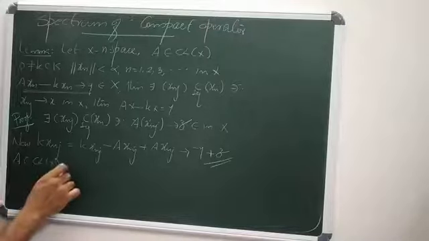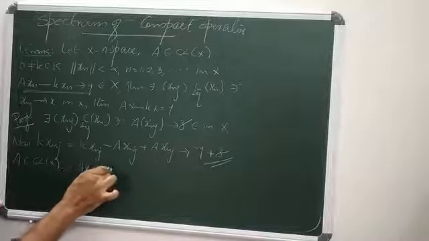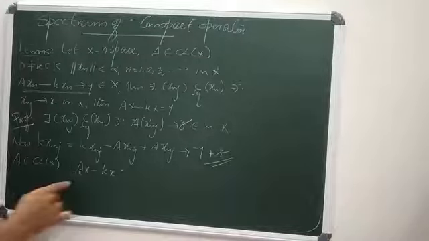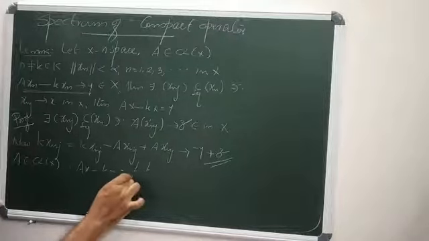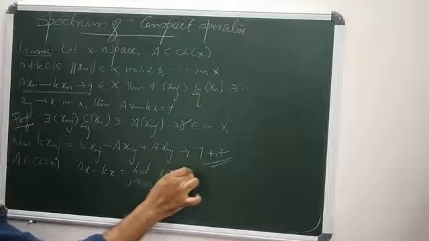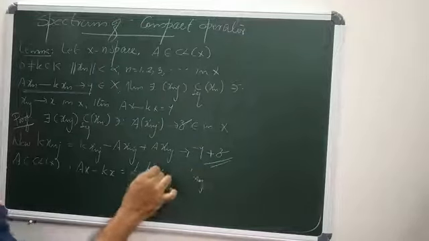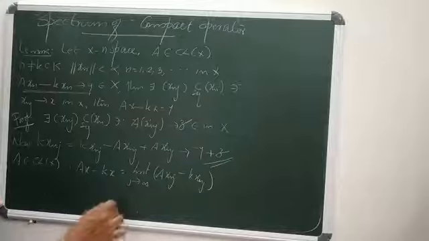Since A is continuous, Ax minus kx equals the limit as j goes to infinity of Axnj minus kxnj.